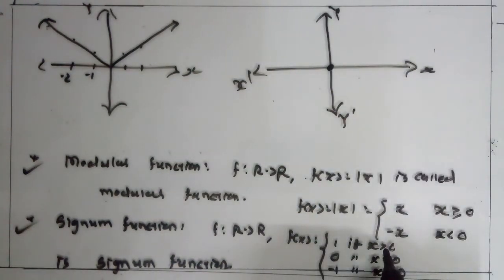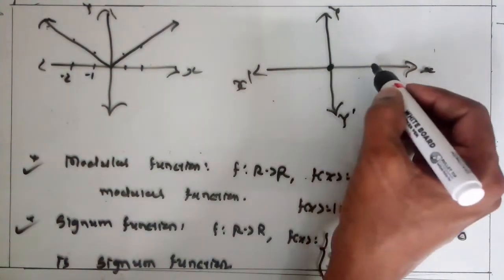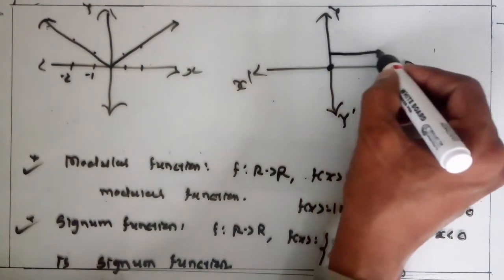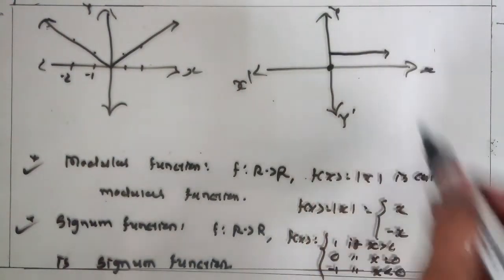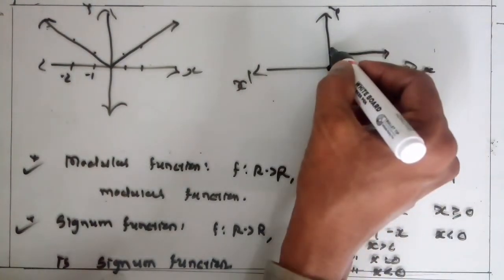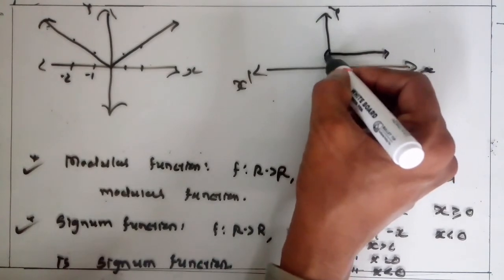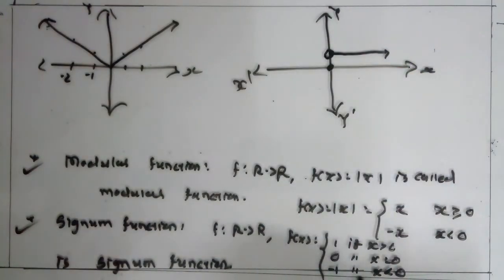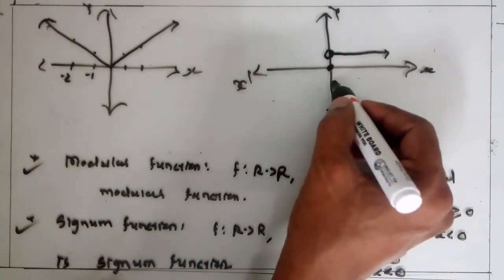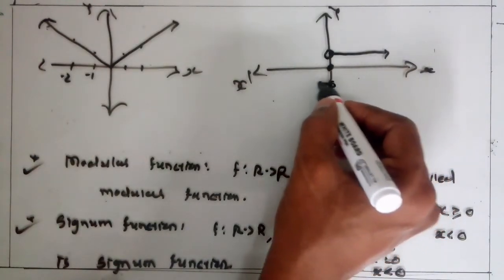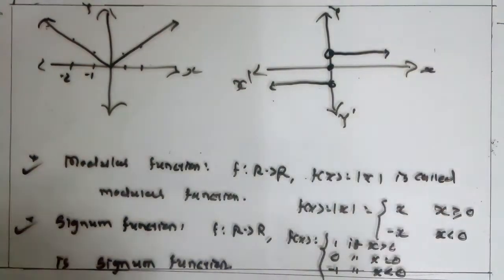When x is greater than 0, then it becomes 1, and here 1. And when x is less than 0, then it becomes minus 1. So this type of graph we get for the signum function. Clear?